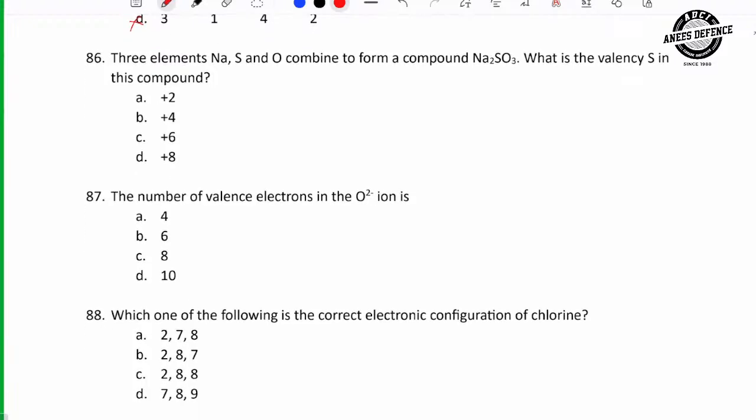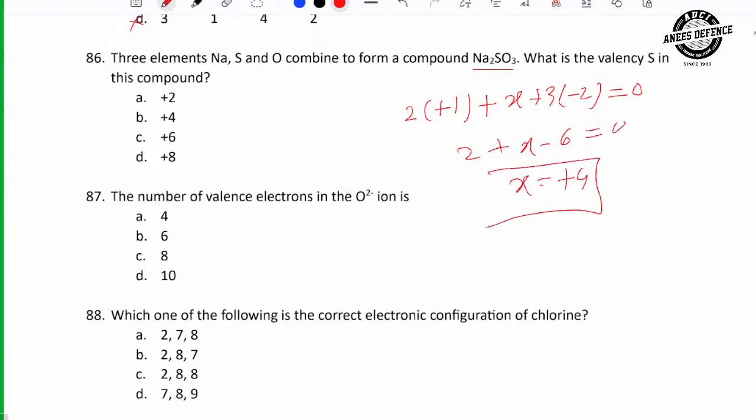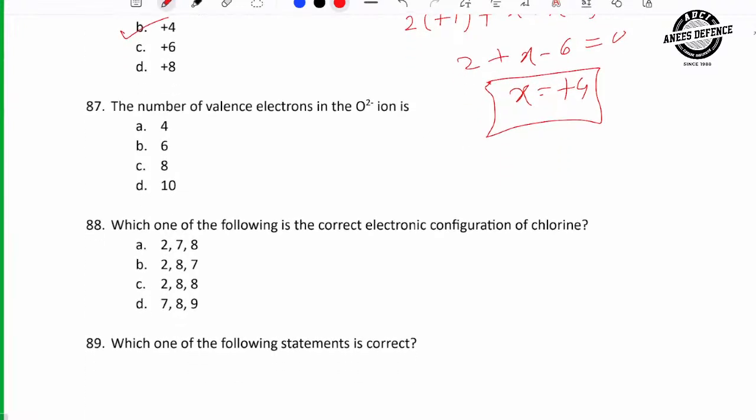3 elements, sodium, sulfur, oxygen combined to form Na2SO3, right? So what is the valency of sulfur in this compound? If there is a question like this, valency of element in a compound, then find its oxidation number, simple. So what is the oxidation number of sulfur in this compound? 2 sodium, sodium का +1 होता है, right? हम सल्फर का x assume करते हैं. 3 ऑक्सीजन एंड ऑक्सीजन का -2 होता है, तो टोटल चार्ज 0 है. सो फाइंड x. 2 + x - 6 = 0. So x = +4. So is there any option of +4? Easy. Next.